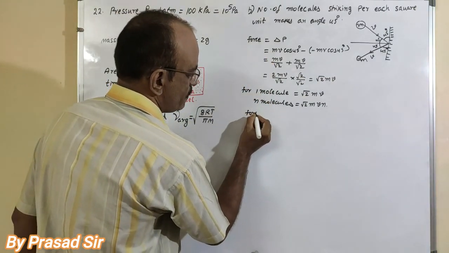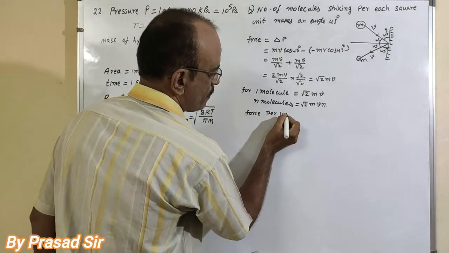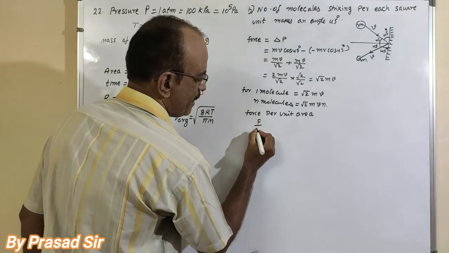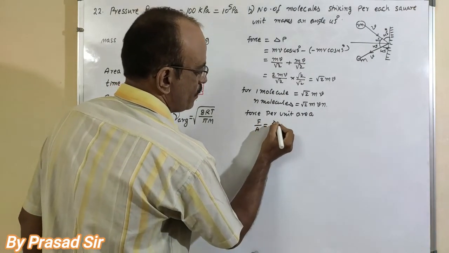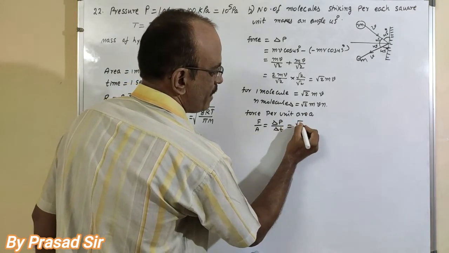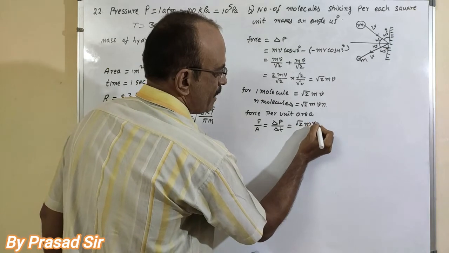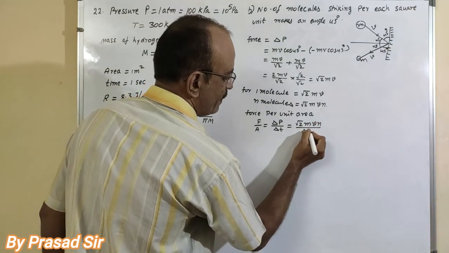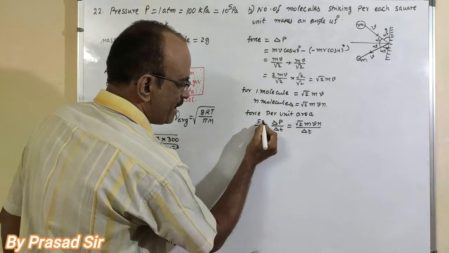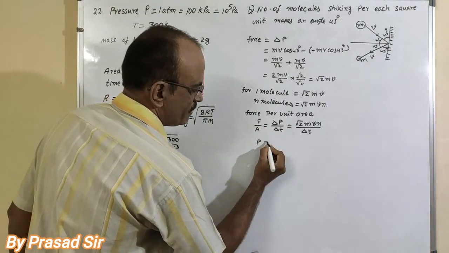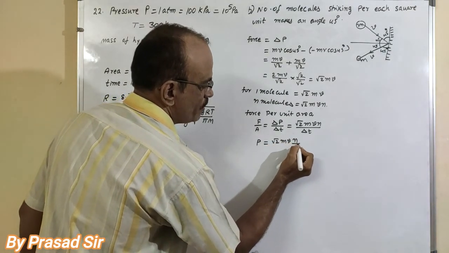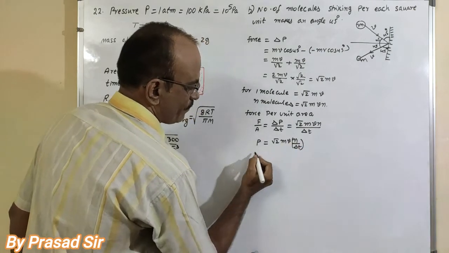So force per unit area, that is force divided by area, is equal to change in momentum by change in time. What is the change in momentum here? Root 2 into m into v into n divided by delta t. Force by area is nothing but pressure, equal to root 2 into m into v into n by delta t.